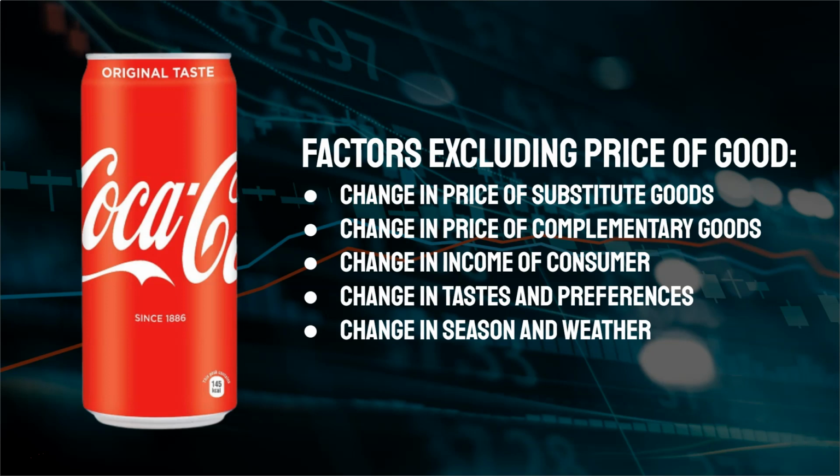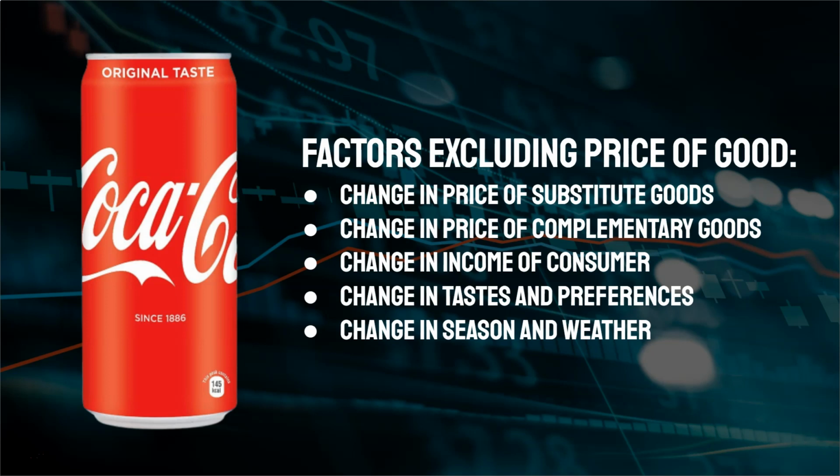Suppose the price of Pepsi increased, then the demand of Coke would increase, and the demand for Pepsi would decrease. So we can say that a change in price of substitute goods also affects the demand of Coca-Cola. It's also influenced by change in price of a complementary good.